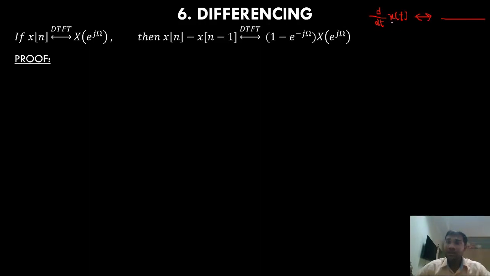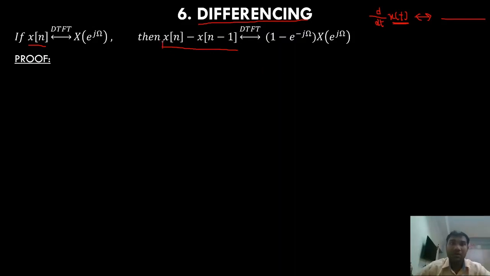Here, since that is a continuous time signal, we differentiated it. Now, our time signal is not continuous, it is discrete. So we cannot differentiate it. Instead, we'll take a difference. So this is the differencing property.